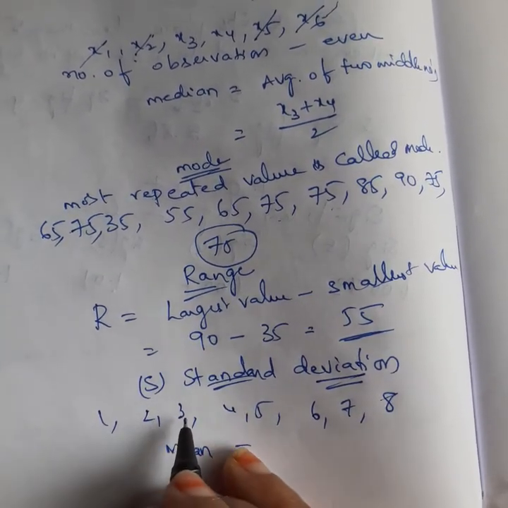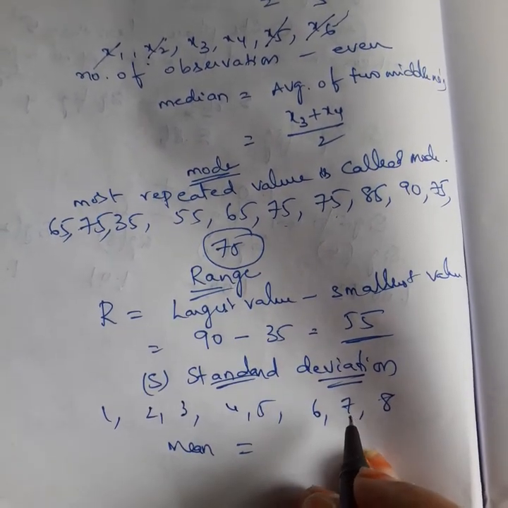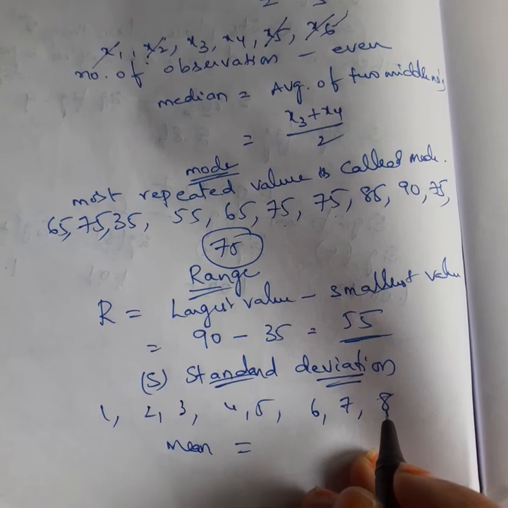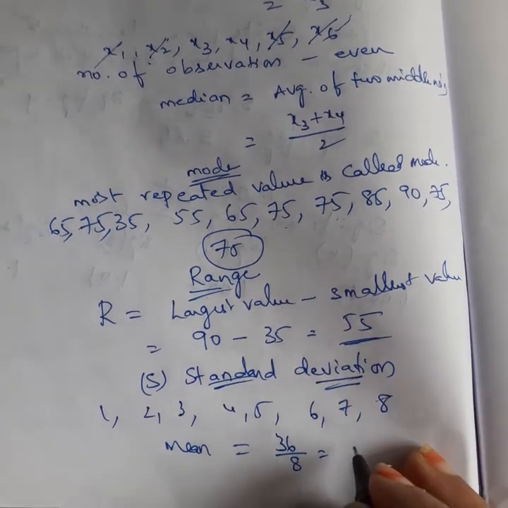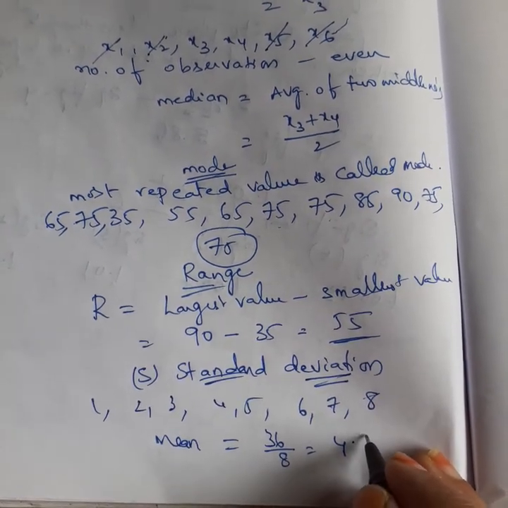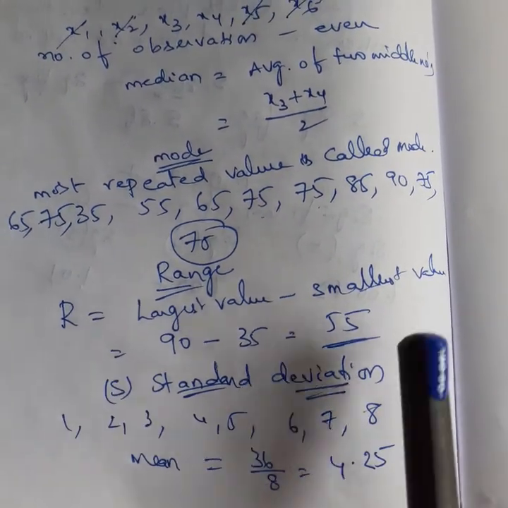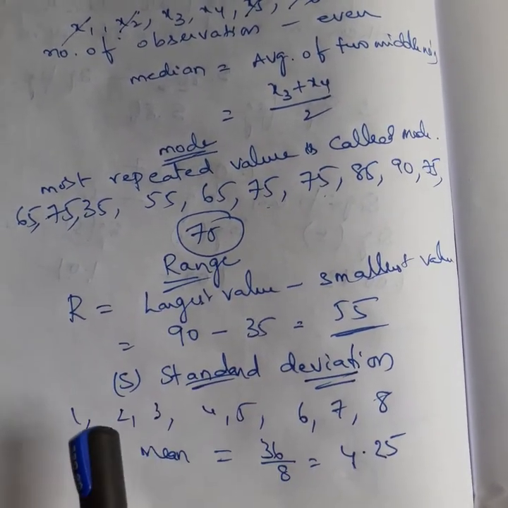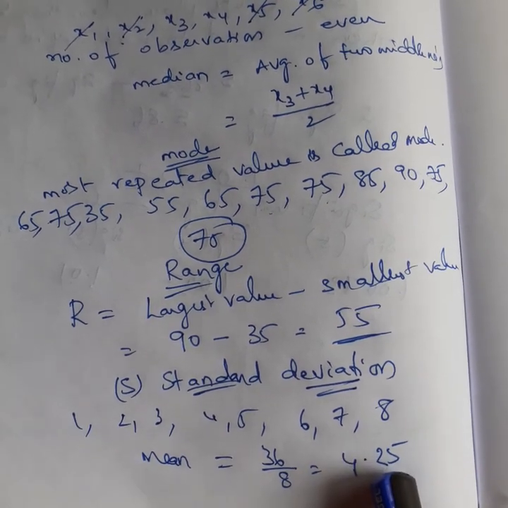1 plus 2 is 3, 3 plus 3 is 6, then 10, 15, 21, 28, plus 8 is 36. So 36 by 8 means what? 8 fours are 32, so the mean is around 4.25, right? Now you need to check how far this first observation deviates from this mean.